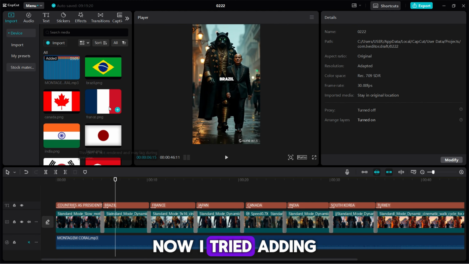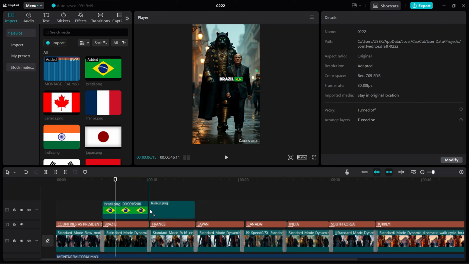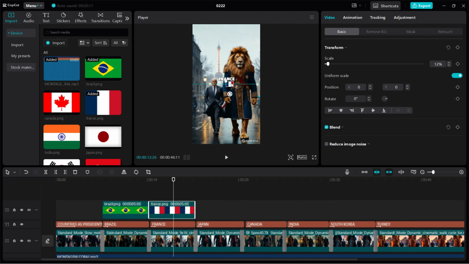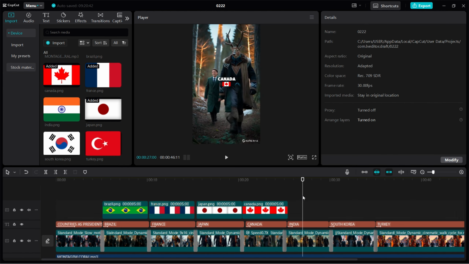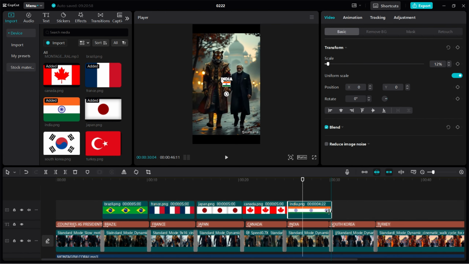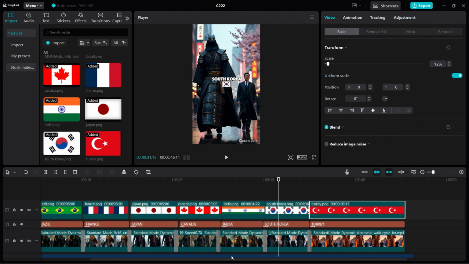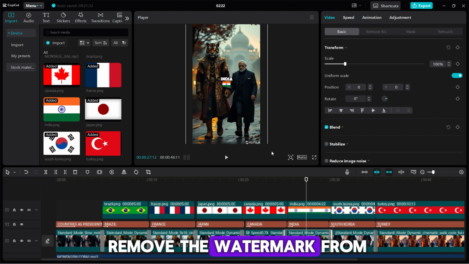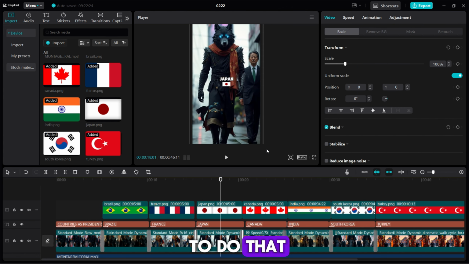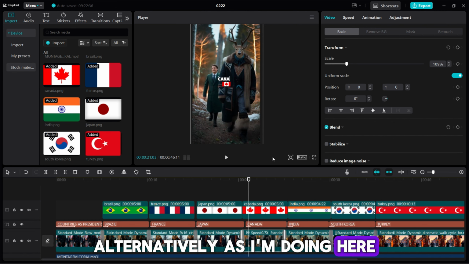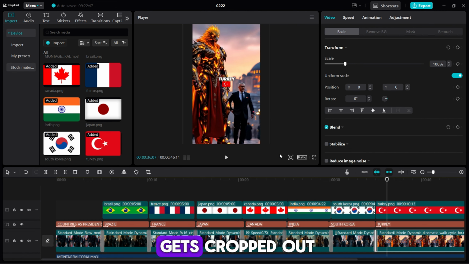Now, I tried adding the country flags directly just using the default emoji on the Windows keyboard, but there is none, so I just downloaded the PNG files of the flags and I just need to add them and drop them here. If you want to remove the watermark from your video while keeping the full resolution, I'll show you how to do that. Alternatively, as I'm doing here, you can simply increase the scale of your video so that the watermark gets cropped out.